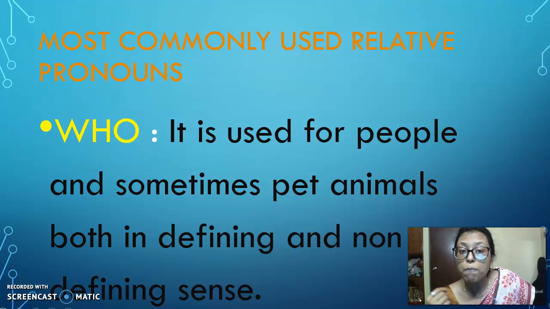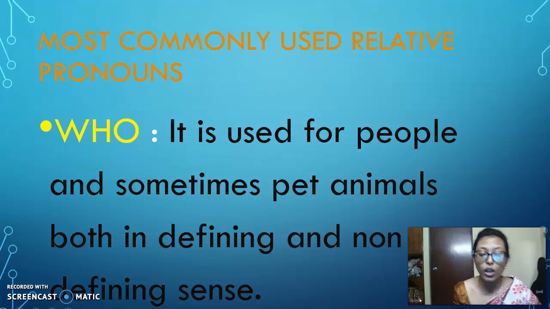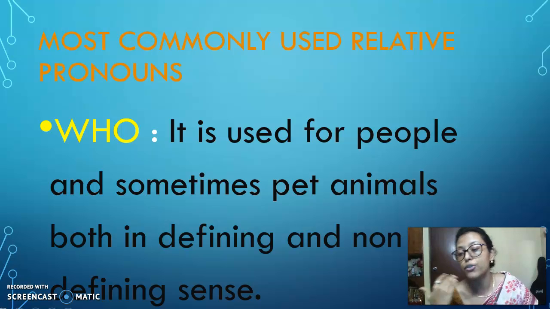Okay, so the most commonly used relative pronouns: who, whom, whose, which, and that. So five relative pronouns. We will be trying to do it one by one.